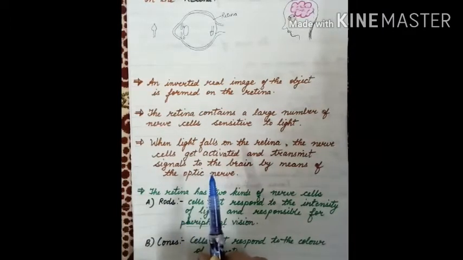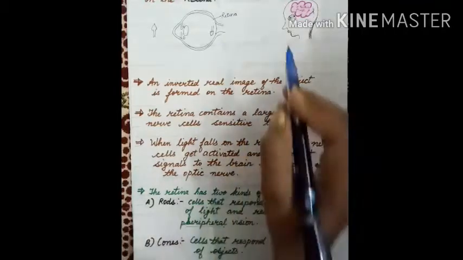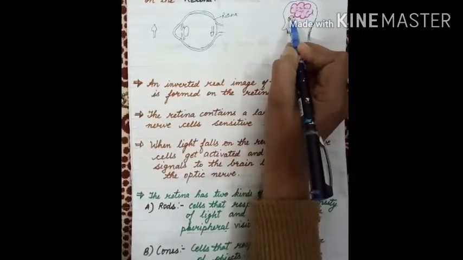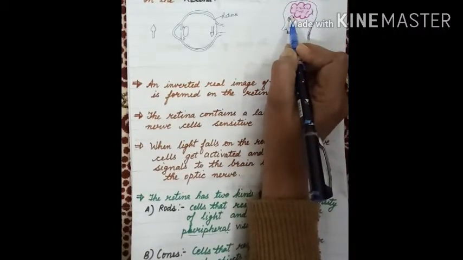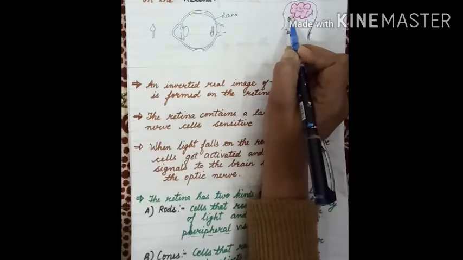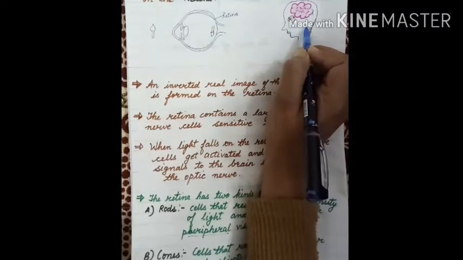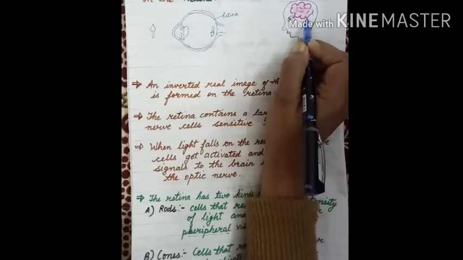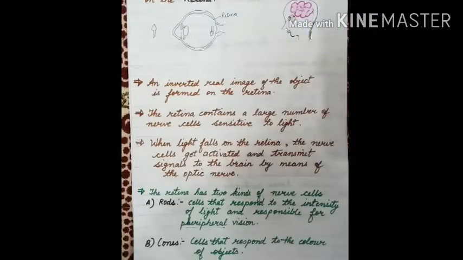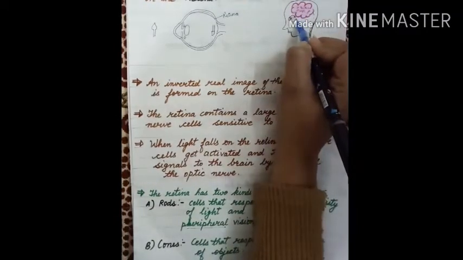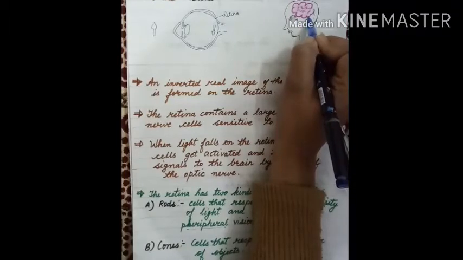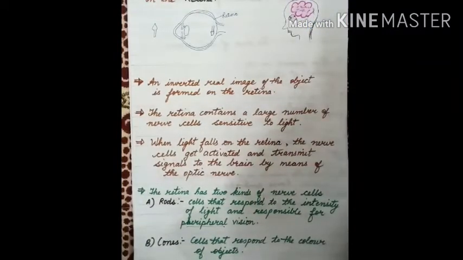The rods and cones convert the image into an electrical impulse, which is transported through the optic nerves to the brain, and our brain will recognize the image.